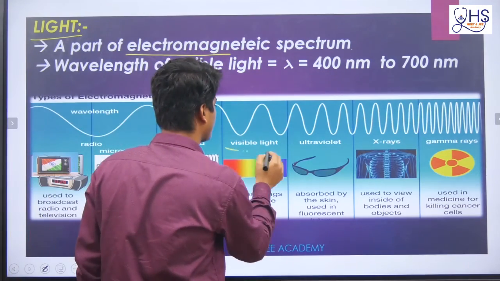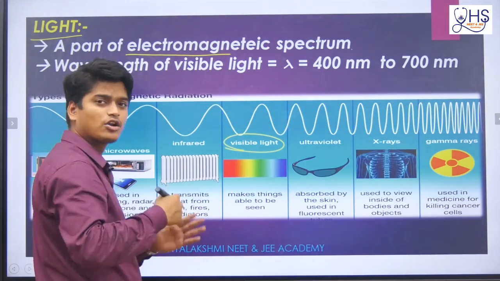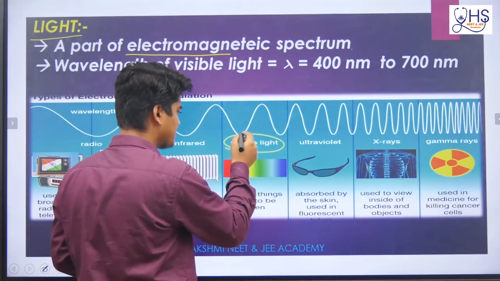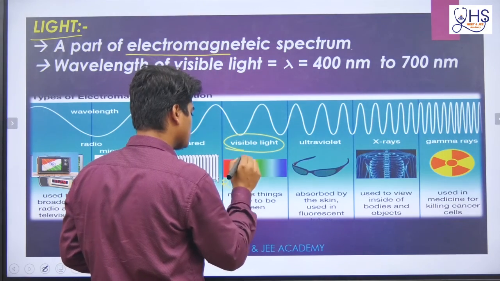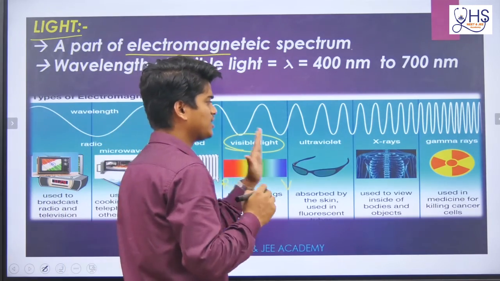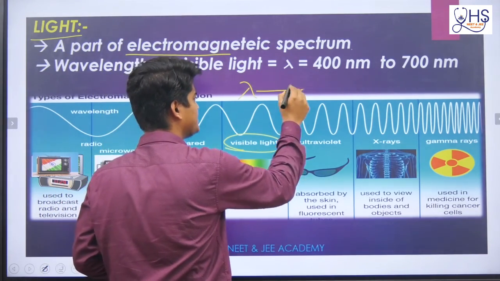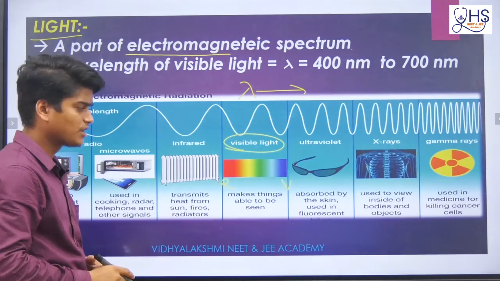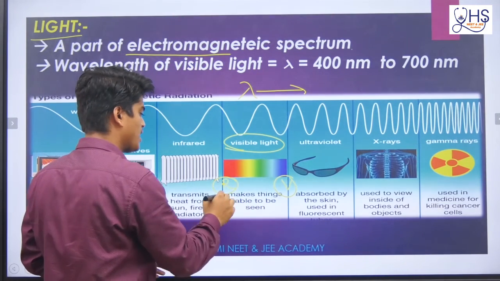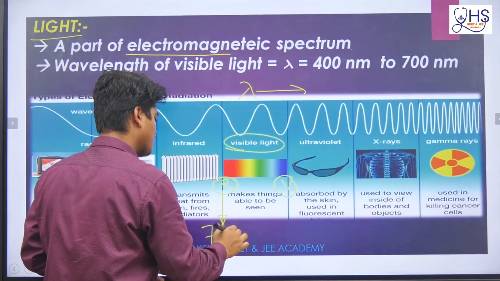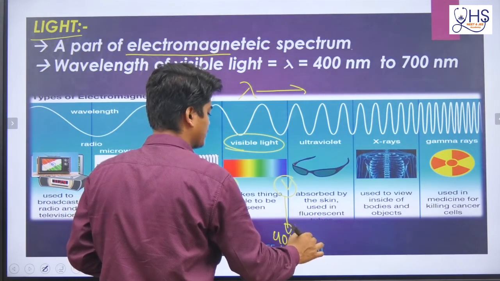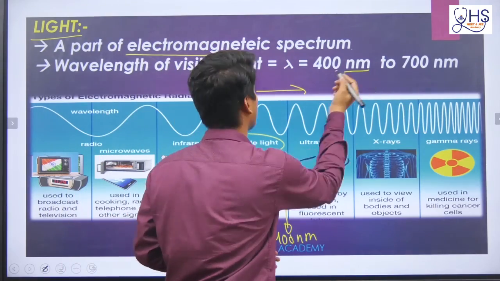In this wave, the visible light is basically white light or normal light. Due to this light we are able to see objects, and in this light you have red color and violet color. The wavelength of this light decreases from left to right, which means red light has more wavelength and violet has less. The red light wavelength is 700 nanometer, and violet is 400 nanometer. Nanometer is the unit of wavelength.